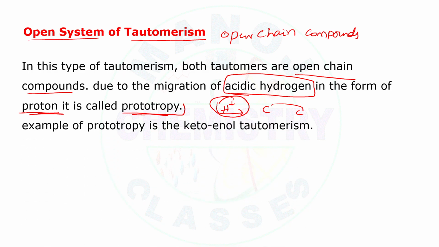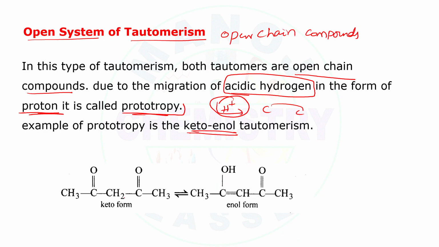There are two types. The best example of prototropy is keto-enol tautomerism. Here, for example, these two are in keto forms. The acidic proton is migrated within the compound. This one is the acidic proton, so it will be shifted to here, and a negative charge will be developed here. To this negative charge, if you write the proton here, that one will attack here. This one will be shifted to here. Hence, there will be the possibility of a double bond here and a single bond here.